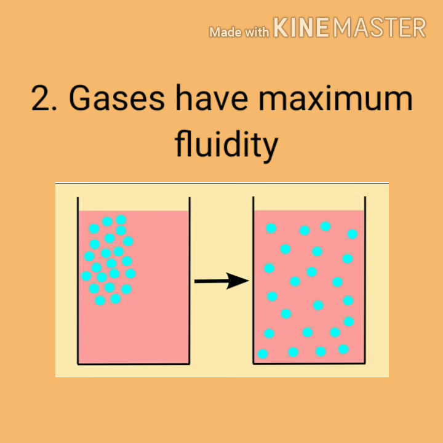Now see the second property of gas. Gases have maximum fluidity, or capacity to flow, since the molecules of gases move about freely because they have lots of space between them. Therefore they can flow easily. They can move from one place to another and they diffuse. They have maximum diffusion capacity.